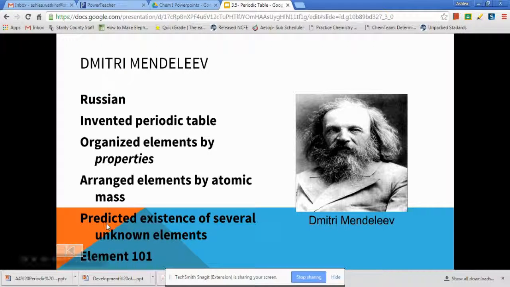And this actually led him to predict the existence of some elements that weren't discovered at the time. Some of them were gallium and germanium. He knew that there was a spot left for elements to go there. And what he actually did was he called them eka-aluminum and eka-silicon, which means under. Similar to under aluminum, under silicon.